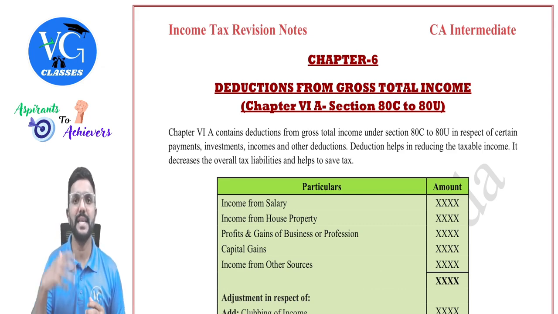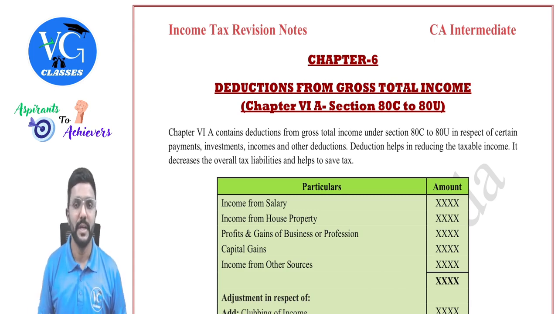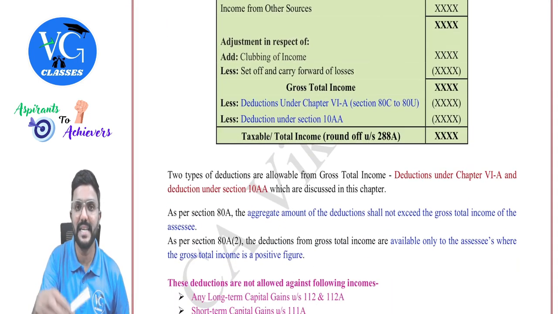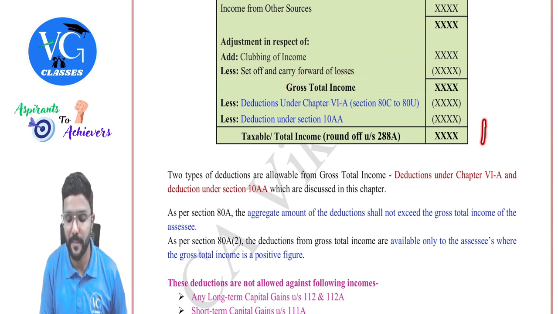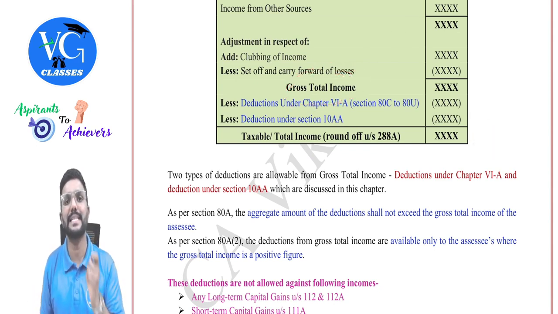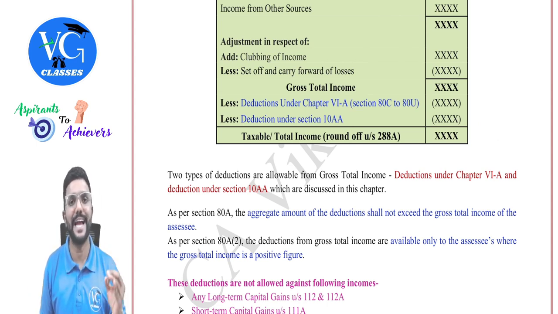That is, an assessee has an income against which he can claim the deductions. The deductions will actually help the assessee to save tax, because once the assessee claims the deductions against the gross total income, the total income of an assessee will come down, and accordingly the tax liability will be reduced, guys. So this is more of tax planning for an assessee in order to save his tax.